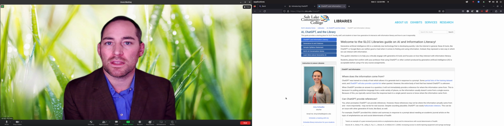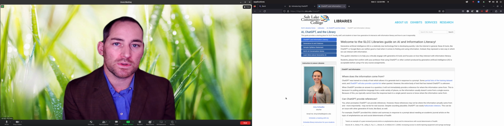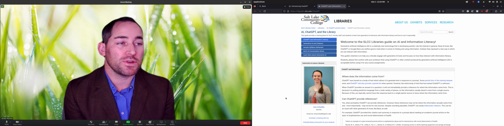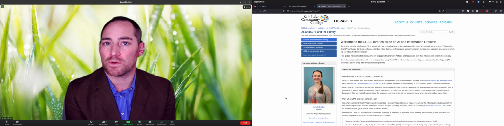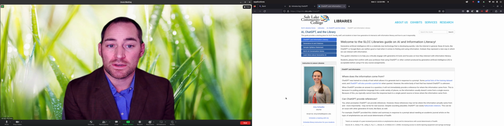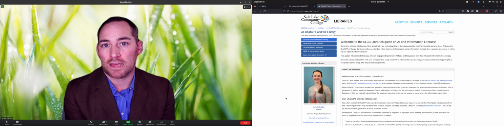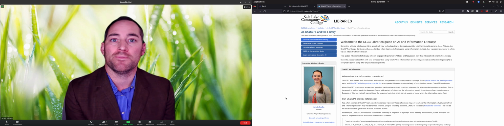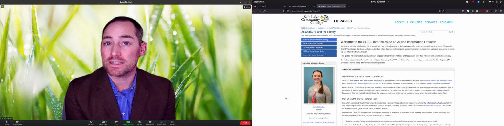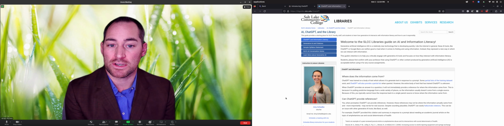So let's talk a little bit about how we will use AI in an ethical way, because it can be a useful tool. Similar to how we use, say, calculators or statistics programs to help us do that work quicker, that is something AI can do. But again, it would be completely unethical and academically dishonest to take the printout from an AI, change a couple things so it doesn't look like it's AI anymore, and then paste it into your paper without proper citation.